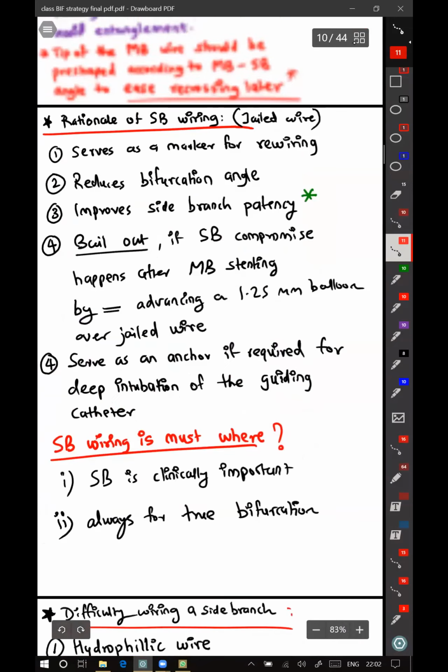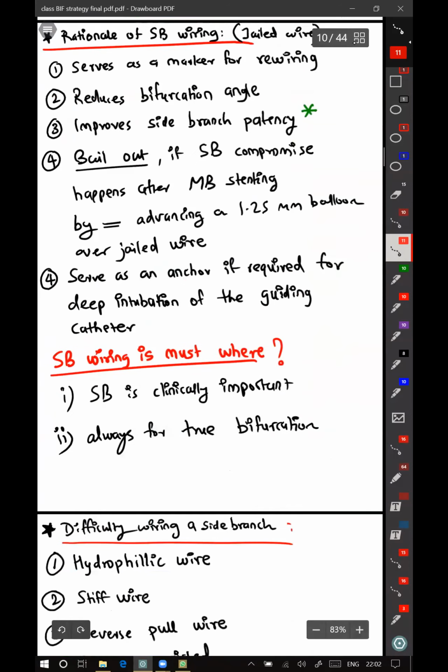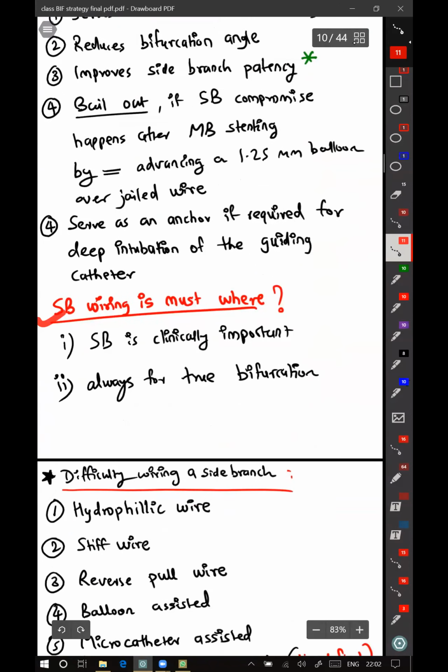So having a side branch wire is advantageous always. Also, it serves as an anchor for deep intubation of the guiding catheter if required. Suppose your balloon or a stent is getting stuck somewhere proximally, then you can always use that jailed wire as an anchor. So where is the side branch wiring a must?